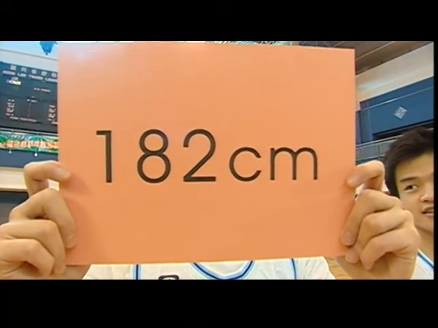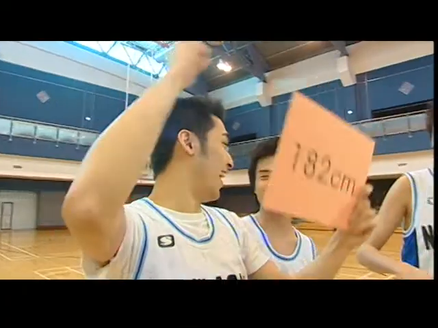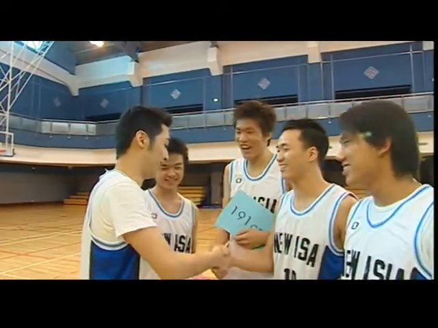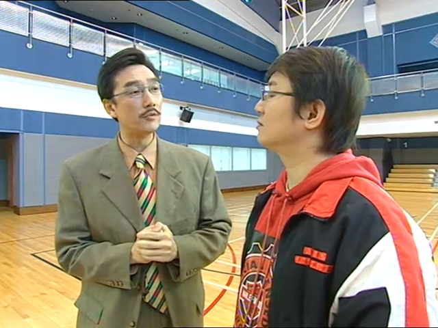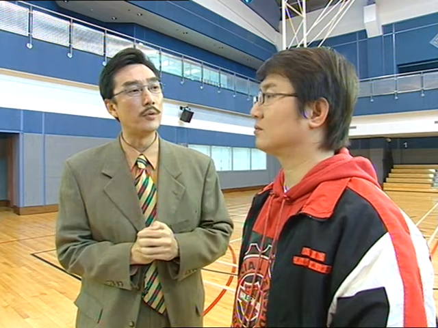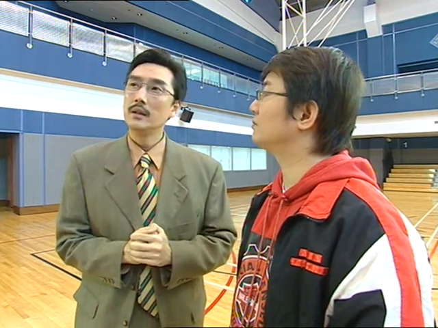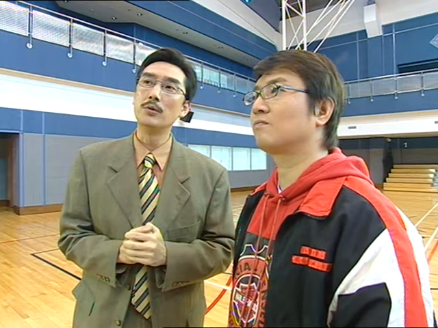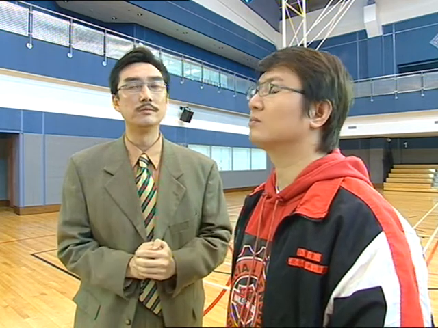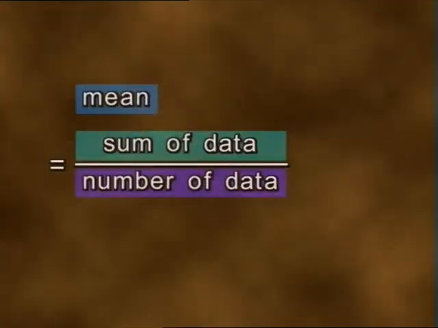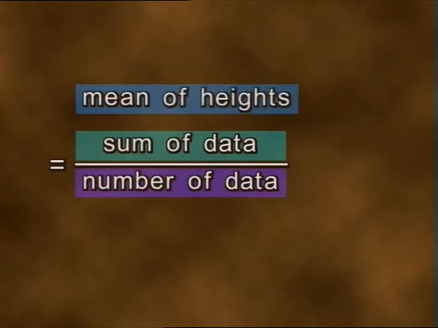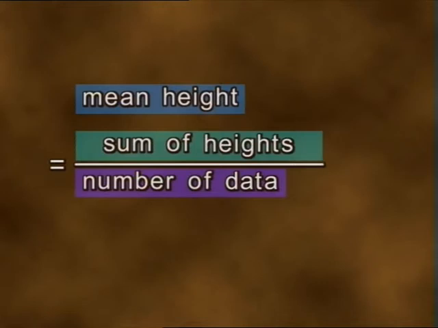Paul is exactly 182 centimeters in height, so he'll be the captain. You use the sum of all the data divided by the number of data to obtain the average. Now then, this is just one of the averages of a set of statistical data. It's called a mean. The mean height equals the sum of the players' heights divided by the total number of players.